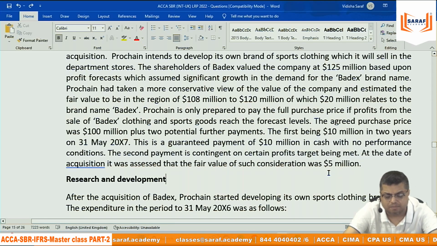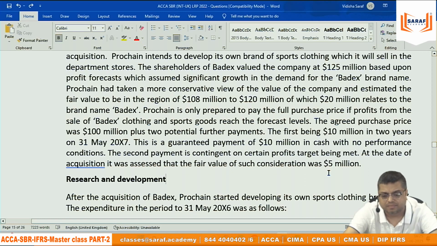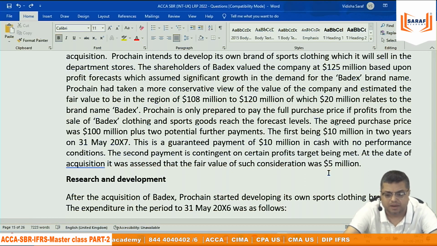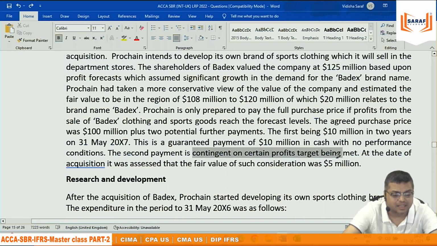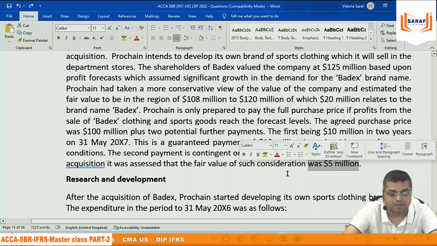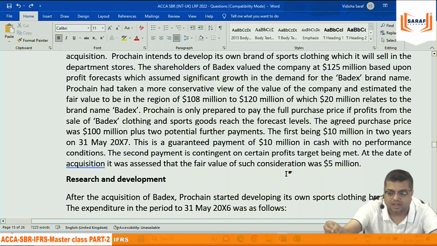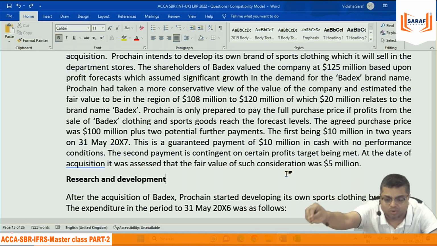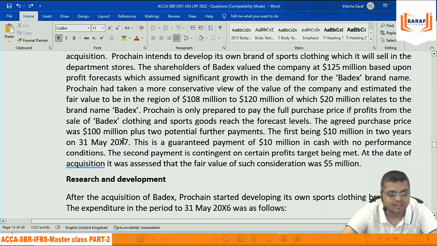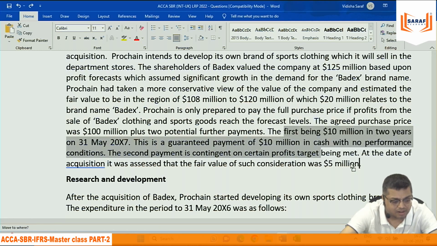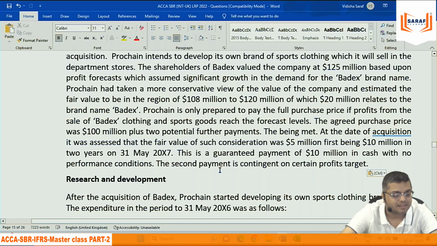For contingent payment, the fair value will be given in the question. In practical life, contingent payment fair value is calculated based on probability: what is the probability that they will generate this much profit so that we will be paying this money? Sometimes in the question they give you 10 million and say 50% chance, so 10 into 50%, you calculate 5. Here 5 is directly given. So one is the direct payment done, the other is deferred payment, and the third is contingent payment. So it's 100 plus 5 plus the present value of 10 million.